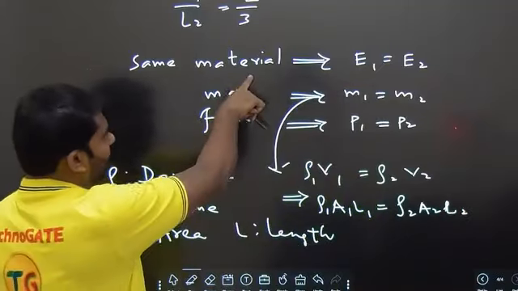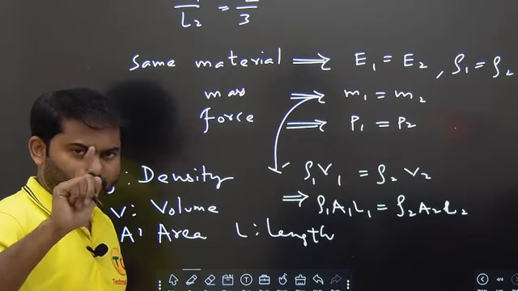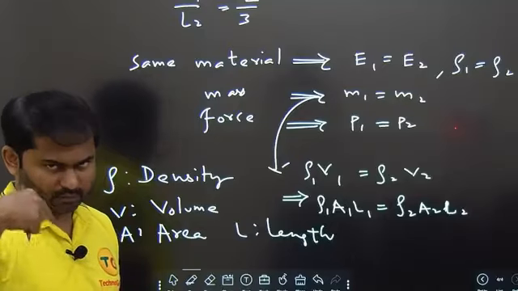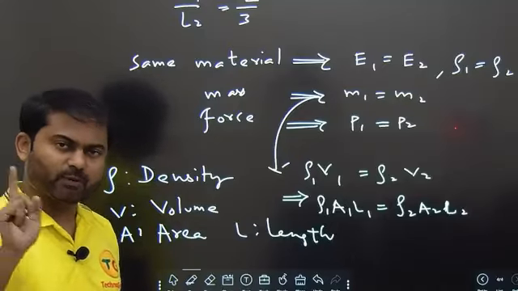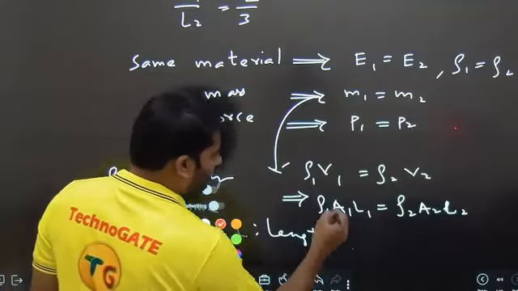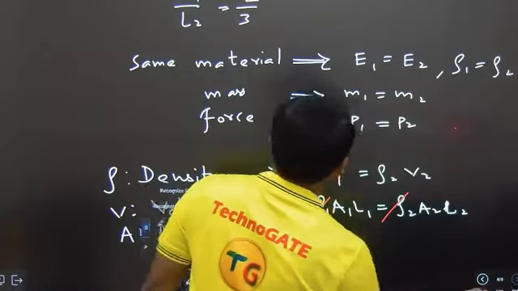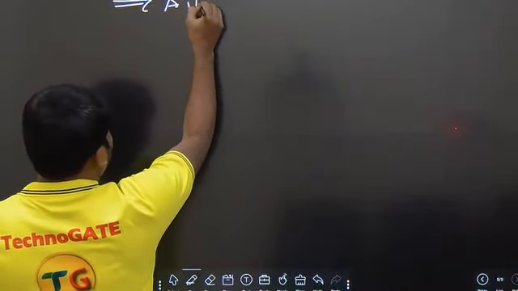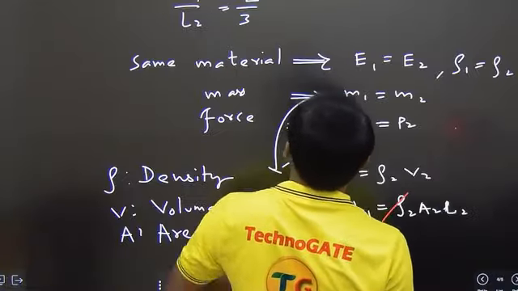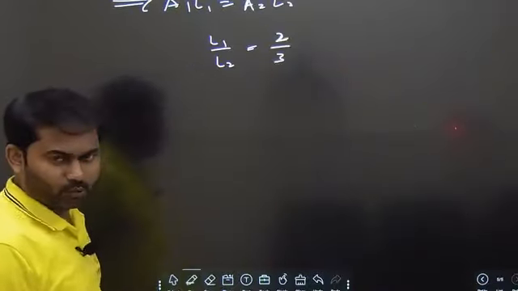They said same material, so we have rho1 is equal to rho2 as well. If two parts are made of the same aluminum, same copper, same material, their density will be same, Young's modulus will be same, or any metal property will be the same. That's why they are same. I am cancelling out this rho. I will get A1 L1 is equal to A2 L2, and we have L1 by L2 value is equal to 2/3.